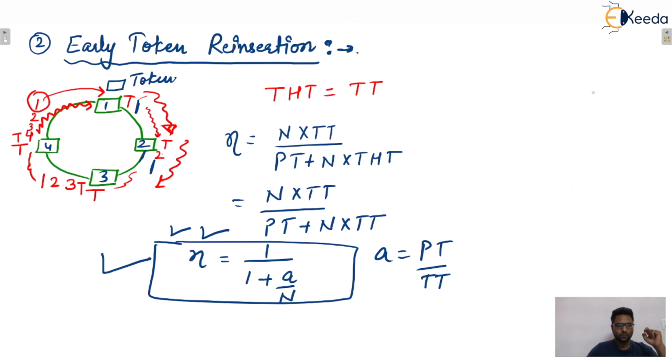So you need to remember these formulas of efficiency, what ring latency is and so on, isn't it? Here, capital N represents the number of stations in this particular ring. I hope that's all about token passing.